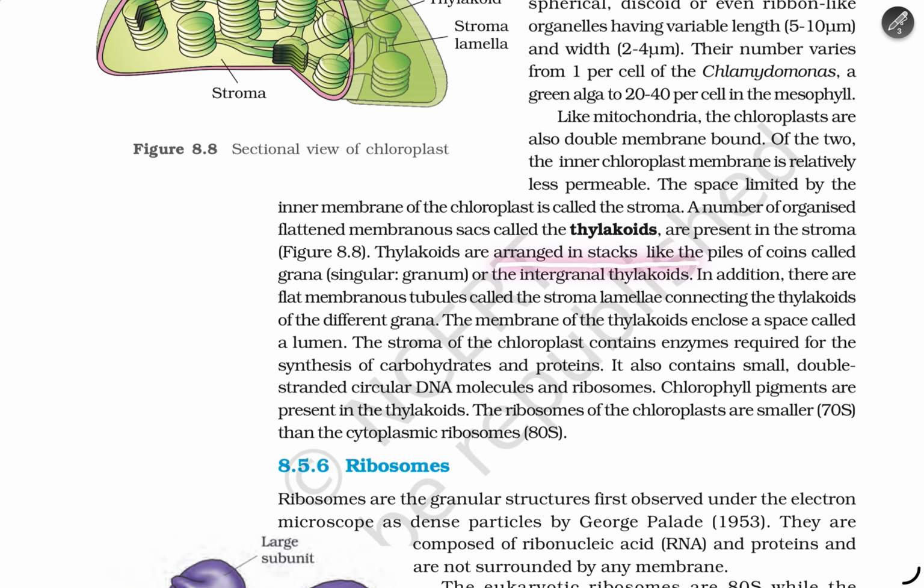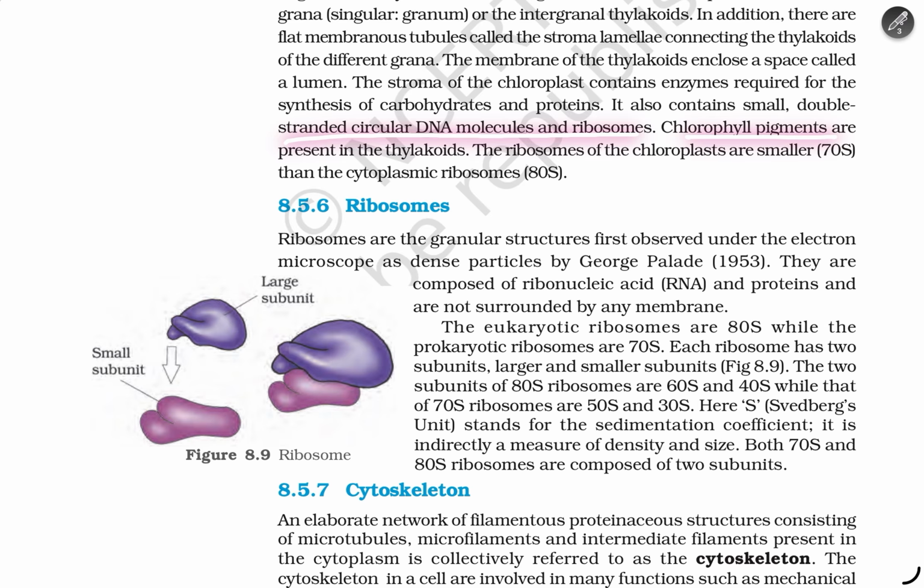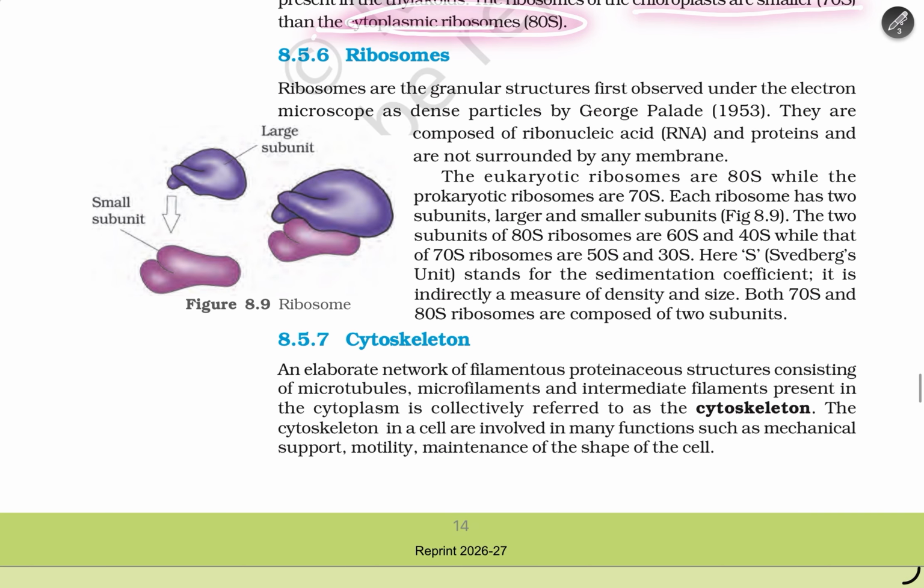The thylakoids are arranged in stack-like piles of coins called grana and intergranular thylakoids. In addition, there are flat membranous tubules called stroma lamellae connecting the thylakoids of different grana. The membrane of the thylakoid encloses a space called the lumen. The stroma of a chloroplast contains enzymes required for the synthesis of carbohydrates and proteins. It also contains a small double-stranded circular DNA molecule and ribosomes. Chlorophyll pigments are present in the thylakoids. The ribosomes of the chloroplast are 70S, while the cytoplasmic ribosomes are 80S.